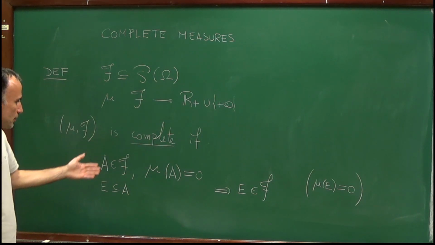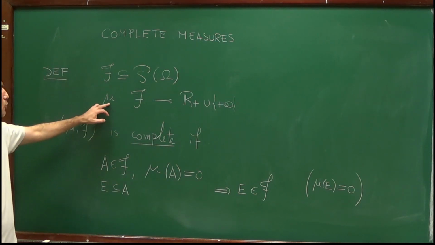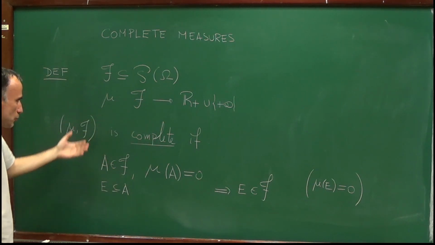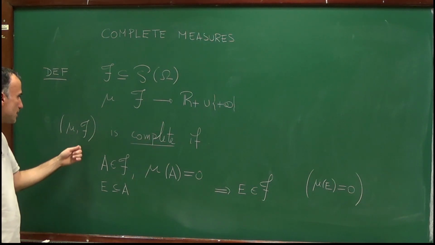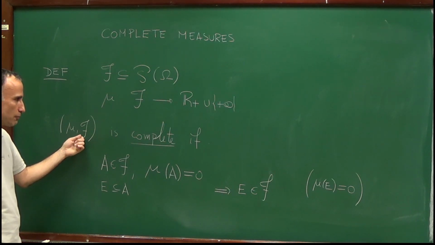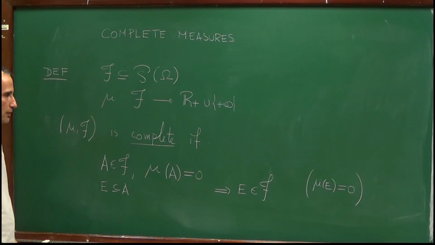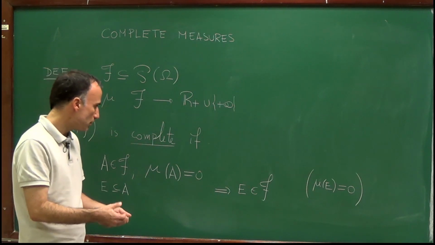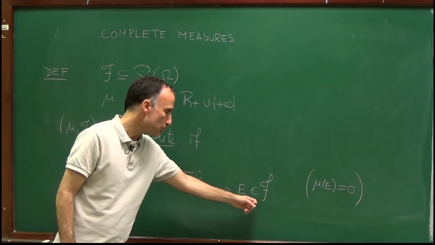And also observe that we never used in this definition that F is a sigma algebra. So if mu is defined on a class of sets C, which is not a sigma algebra, we can also say that the pair mu, C is complete. But we will use it essentially in the case in which the class forms a sigma algebra. So there is no loss of generality by assuming that F is a sigma algebra. So this is the definition, and we say complete because all subsets contained in a set of measure 0 belong to the sigma algebra. And these sets will be called negligible sets.